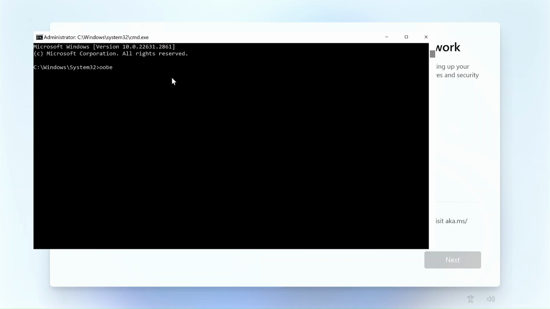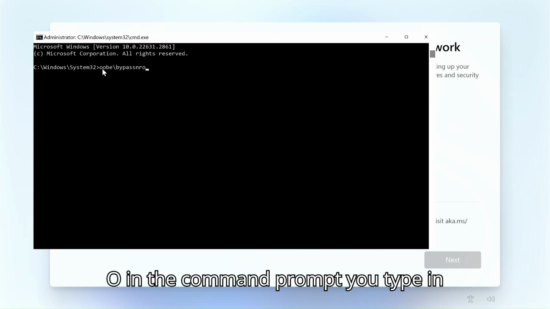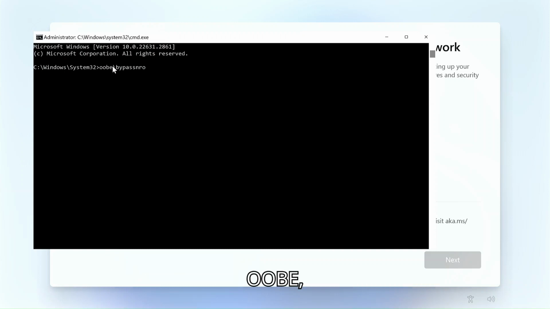But we're going to bypass that by pressing Shift F10, and this command prompt will open up. And then you type in OOBE backslash BYPASSNRO. So in the command prompt, you type in OOBE backslash BYPASSNRO, and then you hit enter, and the computer will restart.